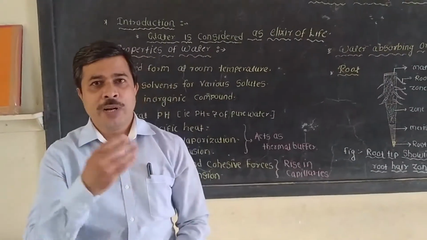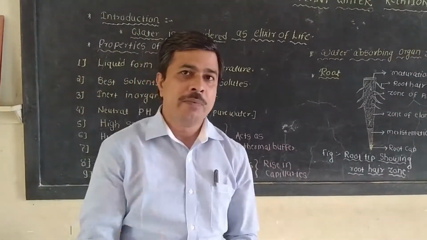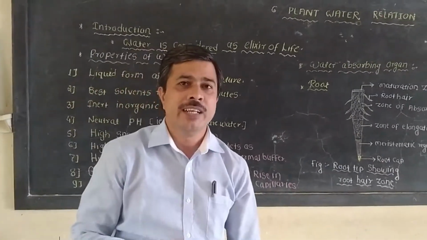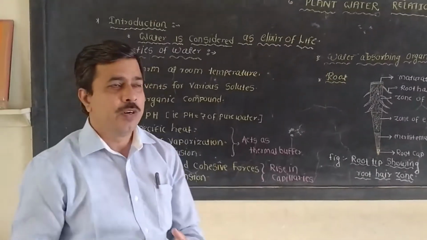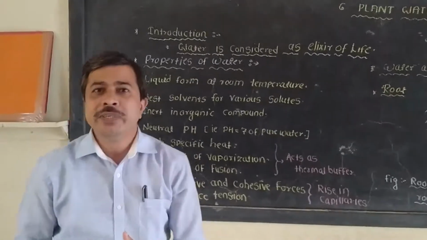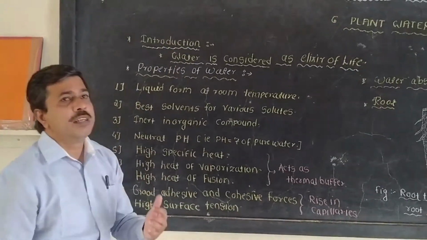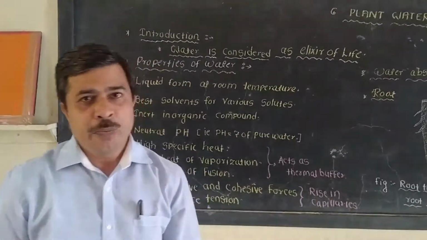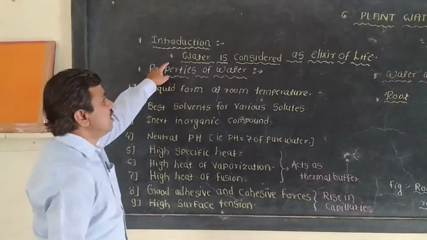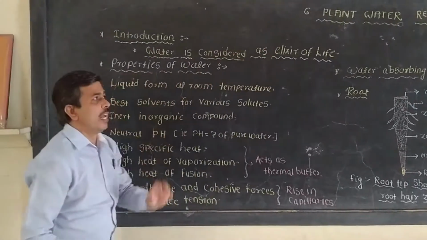Protoplasm means the full contents. In the case of plant cells, the complete contents of the cell, including the plasma membrane, are known as the protoplasm. And this water acts as the best transporting medium for the cell. It also maintains the turgidity and the shape of the cell. So due to this reason, water is considered the elixir of life.